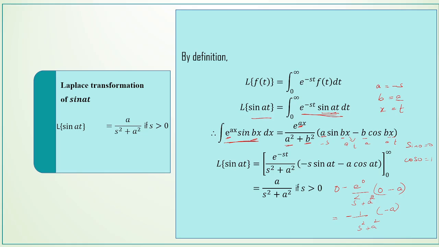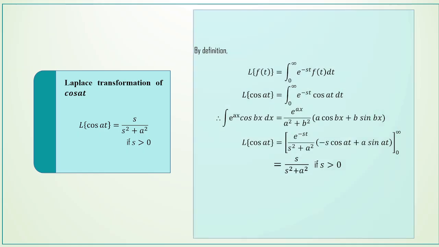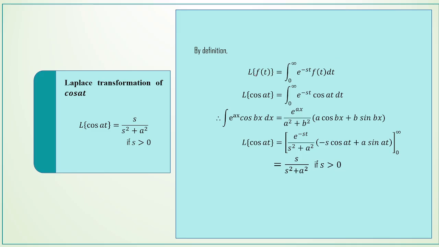So this is the Laplace transformation of the function sin at. Similarly, we can find the Laplace transformation of cos at. That is, L of cos at is equal to s by s square plus a square if s greater than 0. Again, by using the definition and replacing f of t is equal to cos at here, and then we use the same formula. Here we replace a is equal to minus s and b is equal to a, and then x is equal to t, and then apply the limits. We will get s by s square plus a square if s greater than 0.